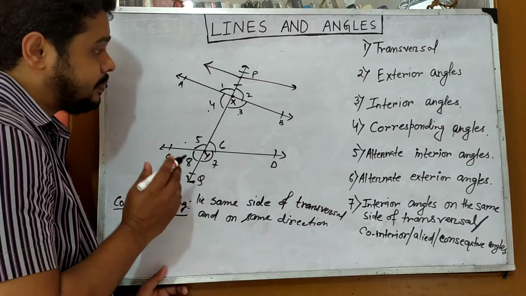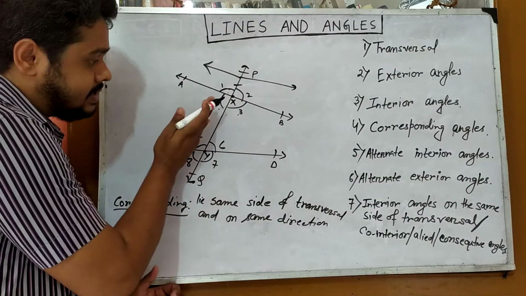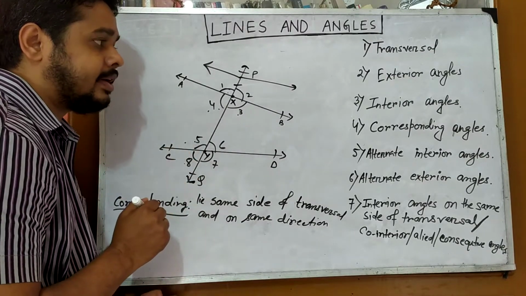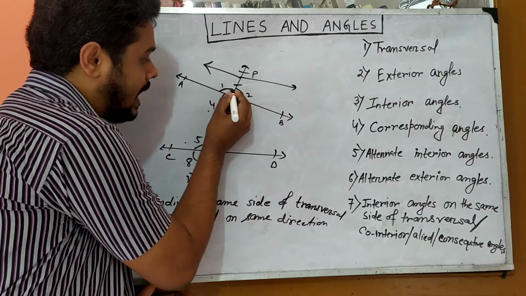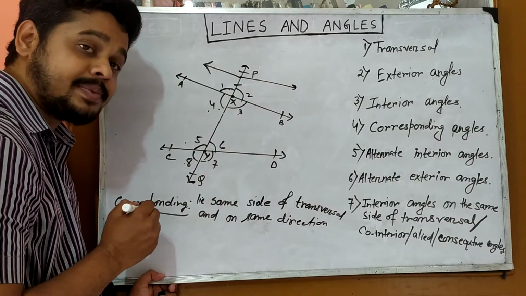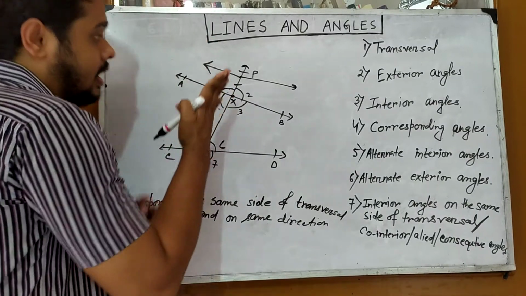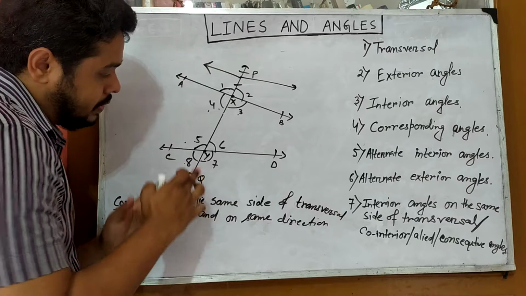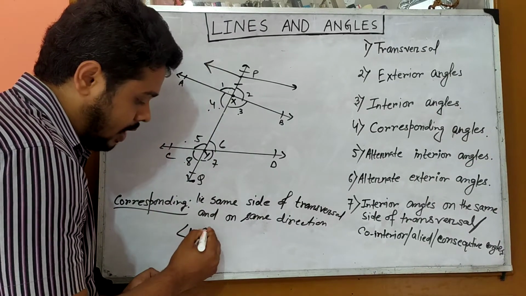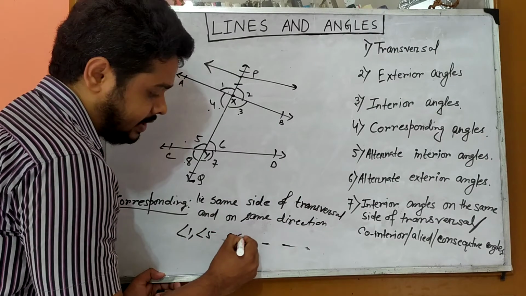Okay, now see, angles 1, 4, 5, 8, all these are on the left hand side. But which are the corresponding angles? 1 and 5 are corresponding angles to each other. Why? Because the direction of 1 is upward, and you can see 5 is also in the upward direction. So 1 and 5 are corresponding angles.